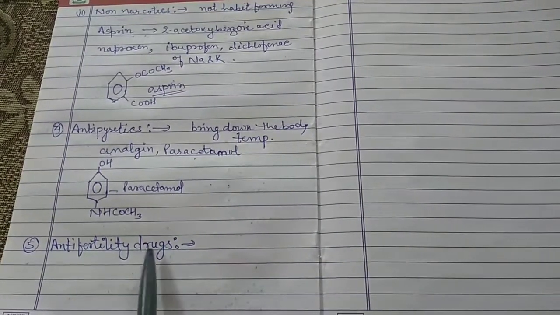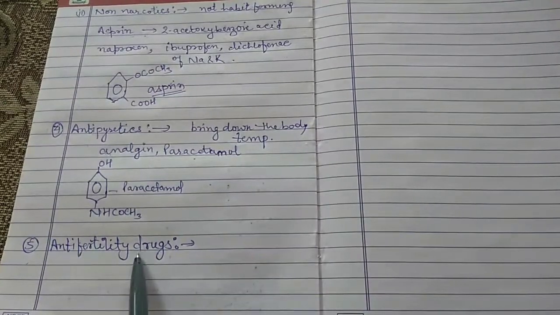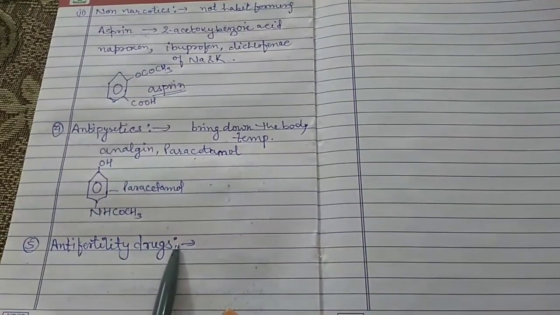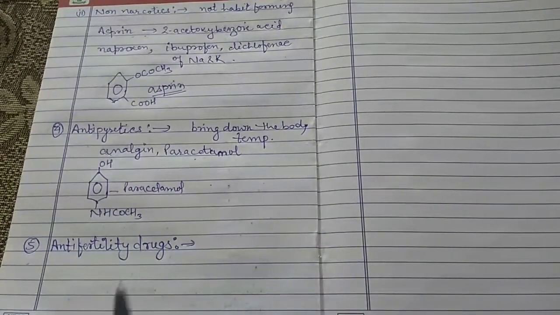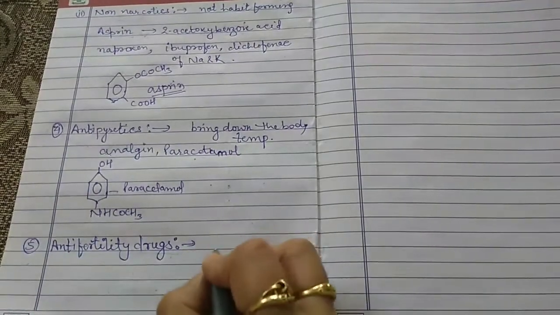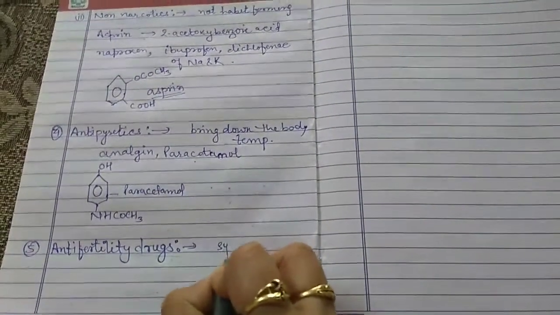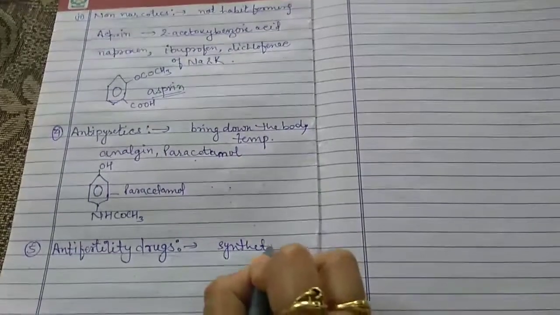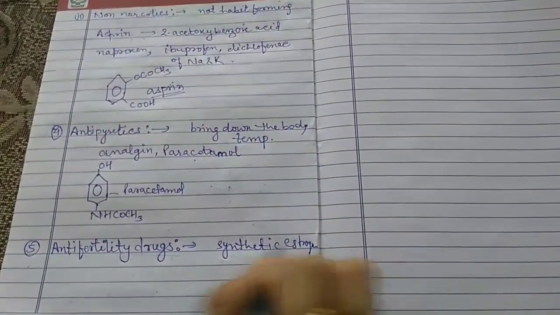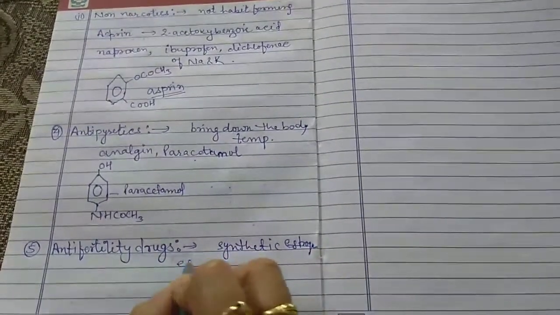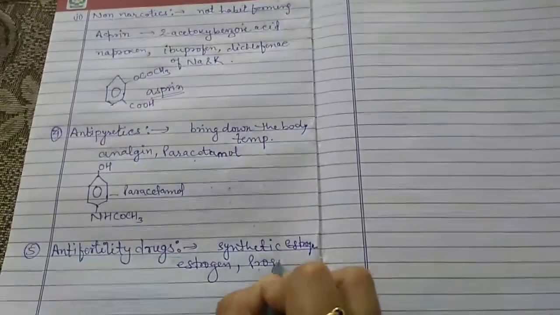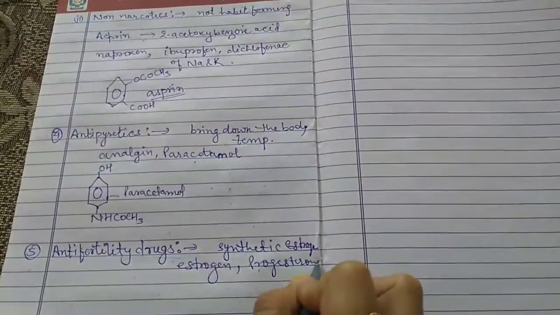Both of these compounds are hormones. Estrogen is a hormone, and progesterone is a hormone which is secreted inside our body. But here, for the anti-fertility drugs, we use synthetic estrogen. This is estrogen, estrogen and progesterone. This is synthetic estrogen and the